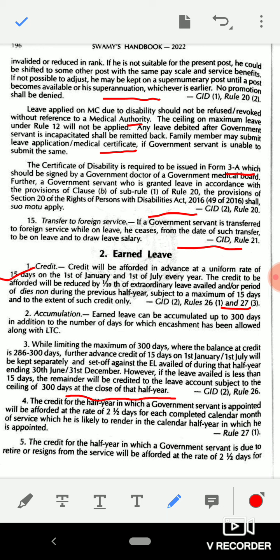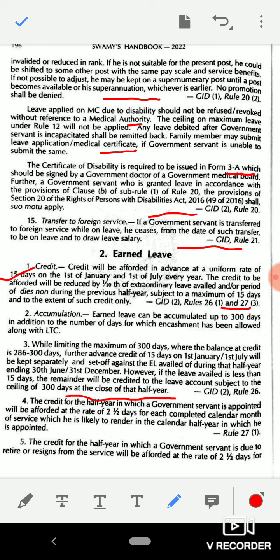Fourth point. The credit for the half year in which a government servant is appointed will be afforded at the rate of 2.5 days for each completed calendar month of the service which he is likely to render in the calendar half year in which he is appointed. This is according to Rule 27, first point.